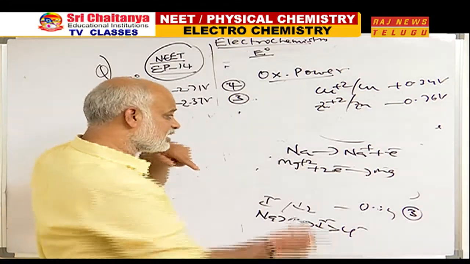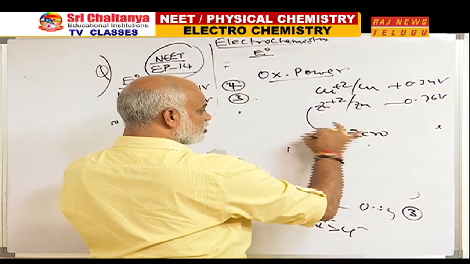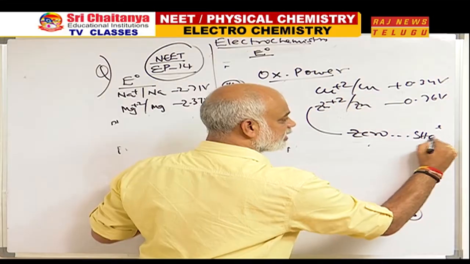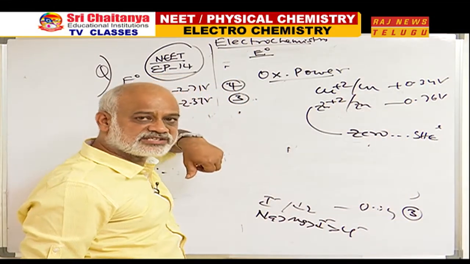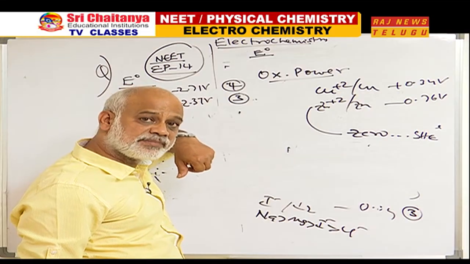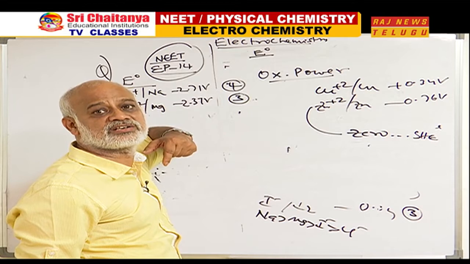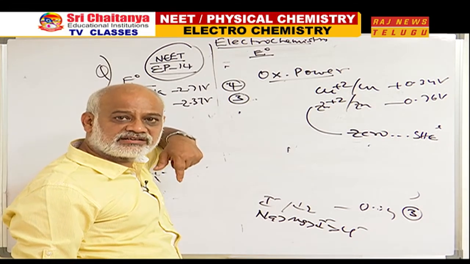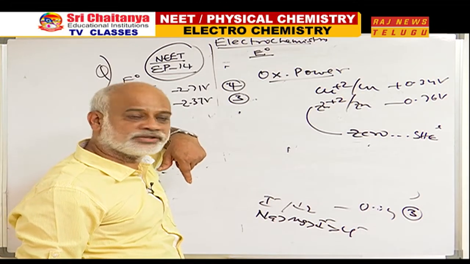Did you get me? Suppose hydrogen's value is how much? 0. These two I am constructing. Tell me, this is for what? SHE. Tell me, 0 and minus 0.76. A cell is constructed; which has the higher SRP? 0 is greater. So the standard hydrogen electrode will act like cathode. Zinc electrode acts like anode.